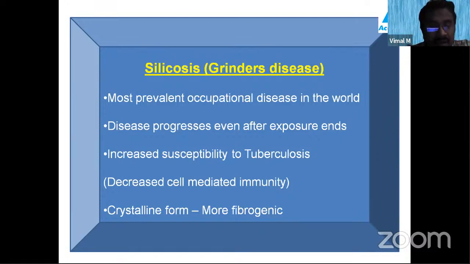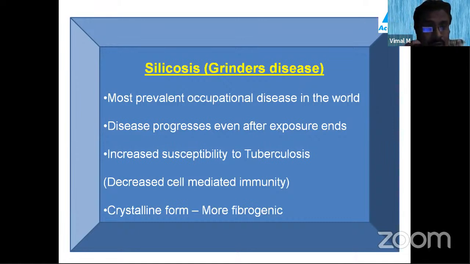A person who is working in the silica industry will inhale all these silica particles, which are usually less than 1 to 5 microns. So these particles are not filtered by the normal cilia. The normal cilia is not able to filter the small particles. So these small particles escape the filter mechanisms and directly reach the base of the lung. After reaching the base of the lung, they activate the macrophages, and in turn the macrophages can't keep quiet, no? They release all the fibrogenic factors. So these fibrogenic factors will be causing fibrosis in silicosis.